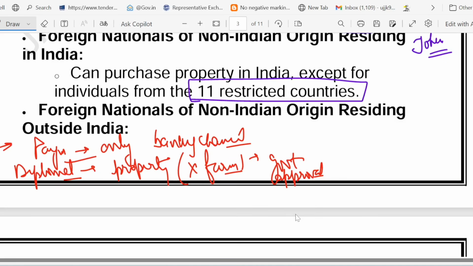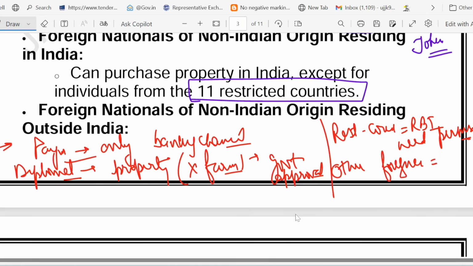Now, what about the restricted country? For restricted country, RBI permission is needed, except OCI. And if we talk about other foreigners, they are allowed if not from the 11 listed countries. So always check with RBI or a legal expert before signing any deal. I hope that makes sense to you.